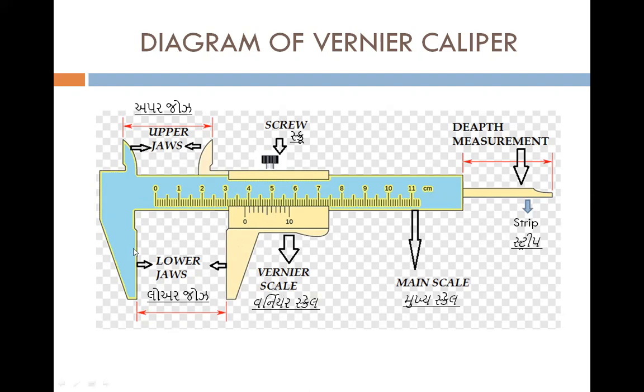The lower jaws, there are two lower jaws, two upper jaws. એમાં તમે ધ્યાનથી જોશો ને તો lower jaws માં બી one jaw is connected to main scale and another one is connected to the vernier scale. Here you are placing the object. જેનું બી dimension શોધવું હોય, we will place that in between these jaws, upper or lower. Lower jaws measure outer diameter, upper jaws measure inner diameter.